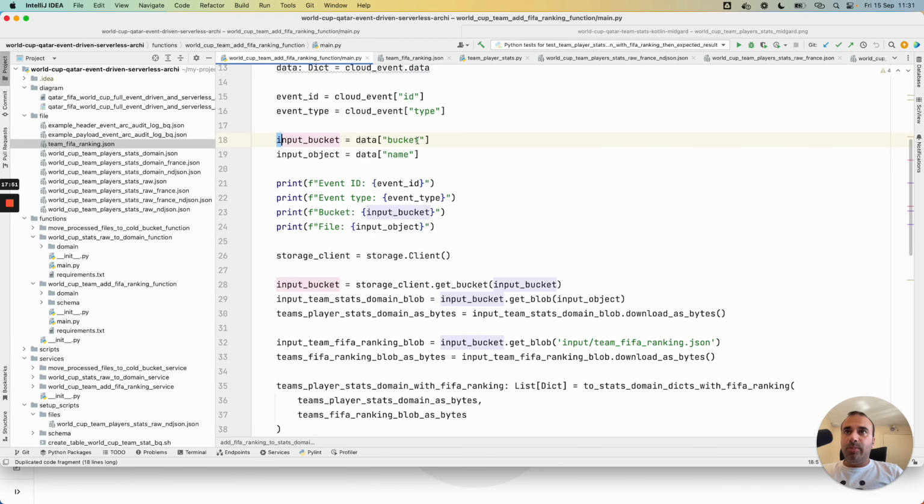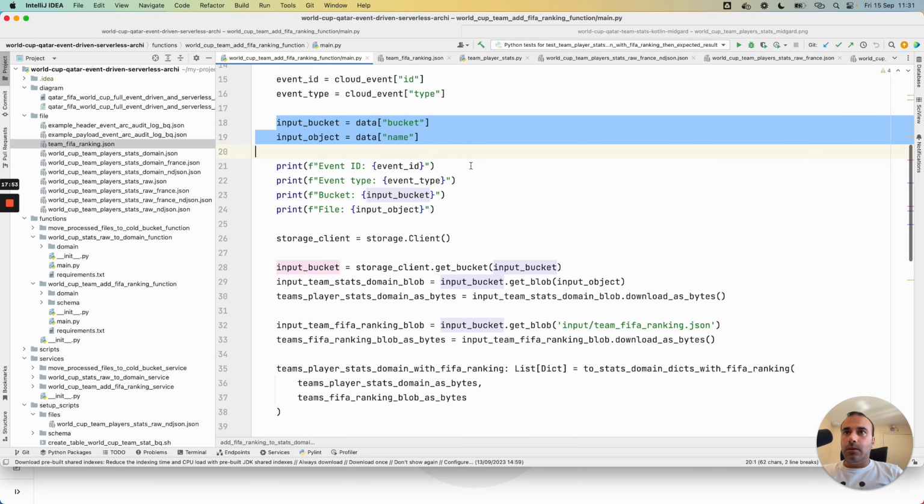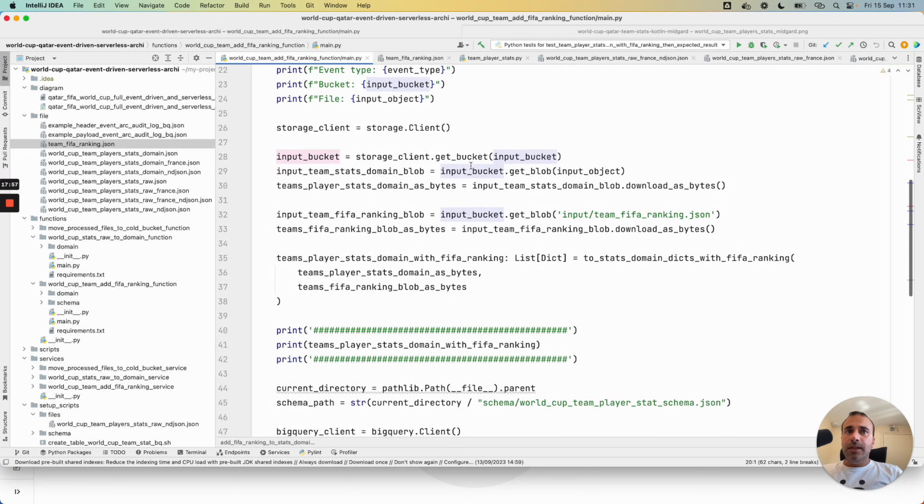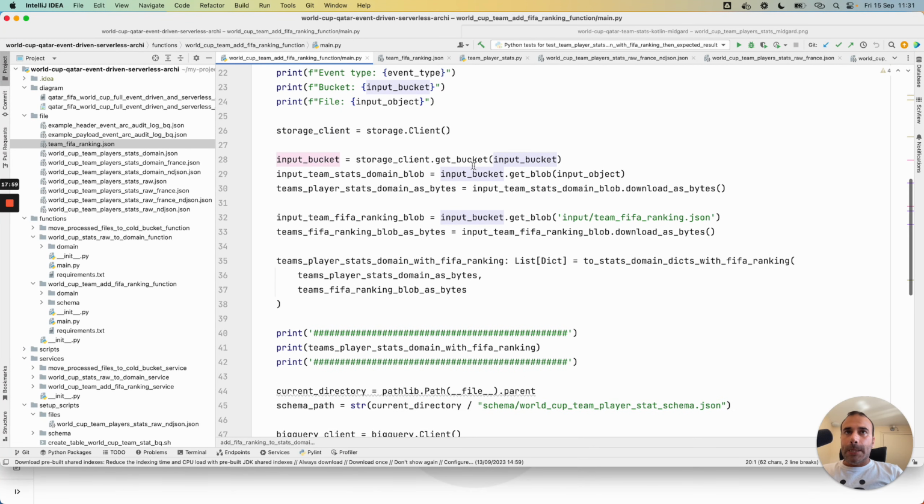In the same principle, I retrieve the input bucket, and in this case, I retrieve the data here that corresponds to the domain data.